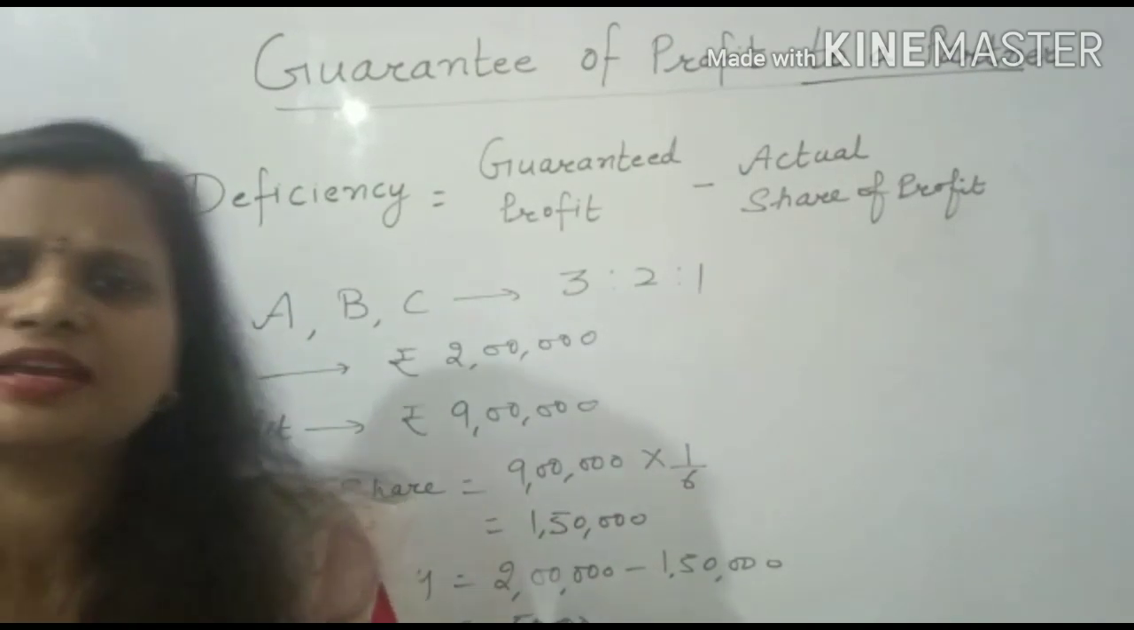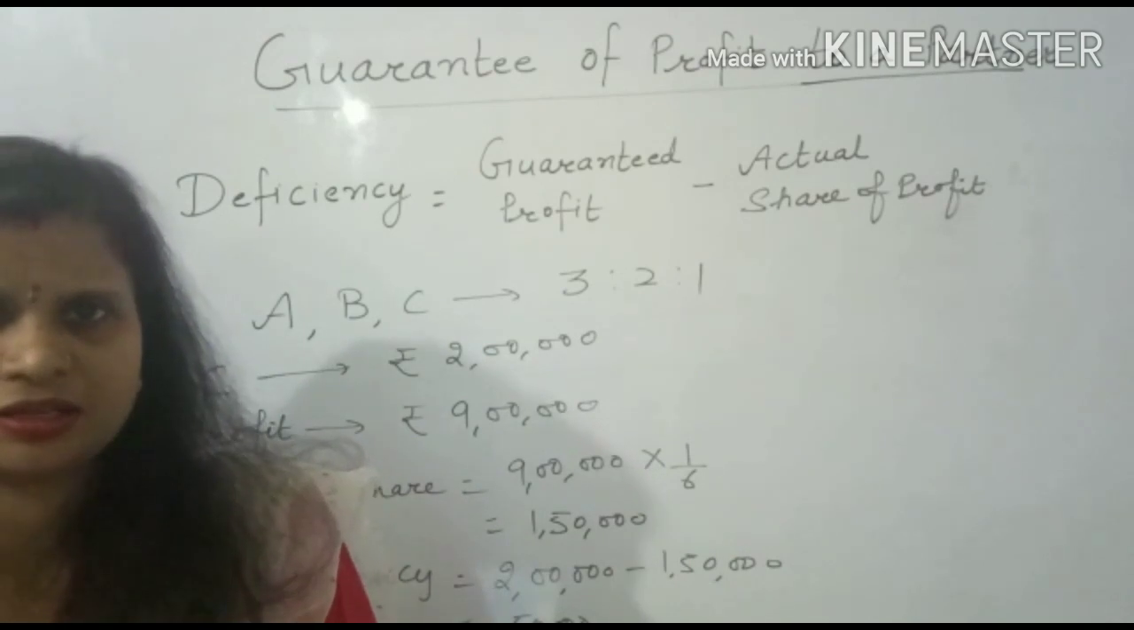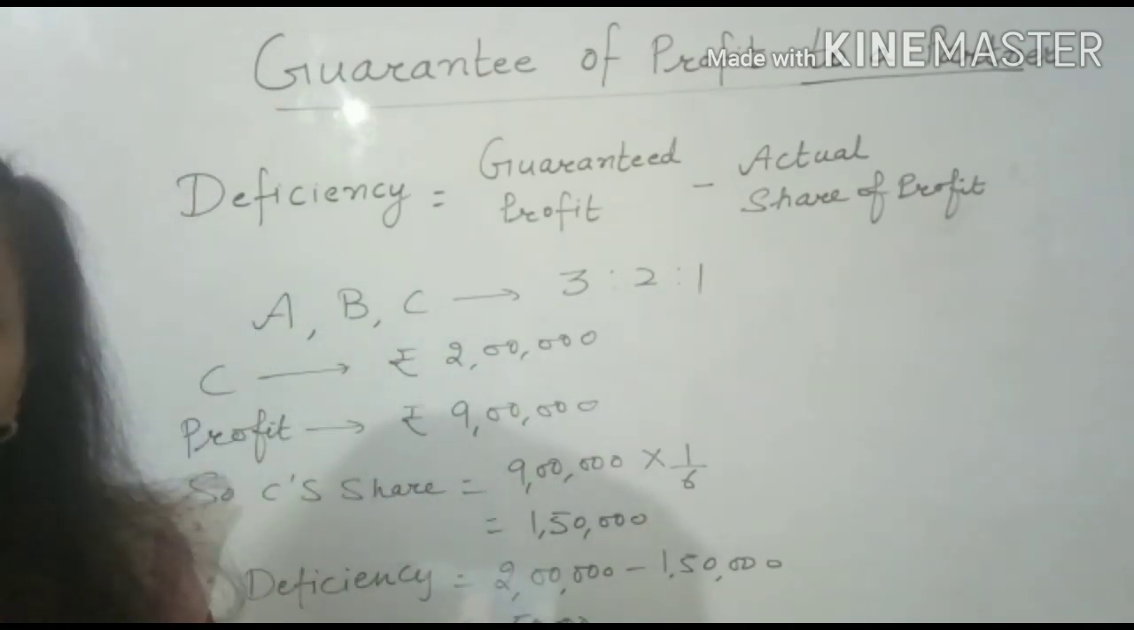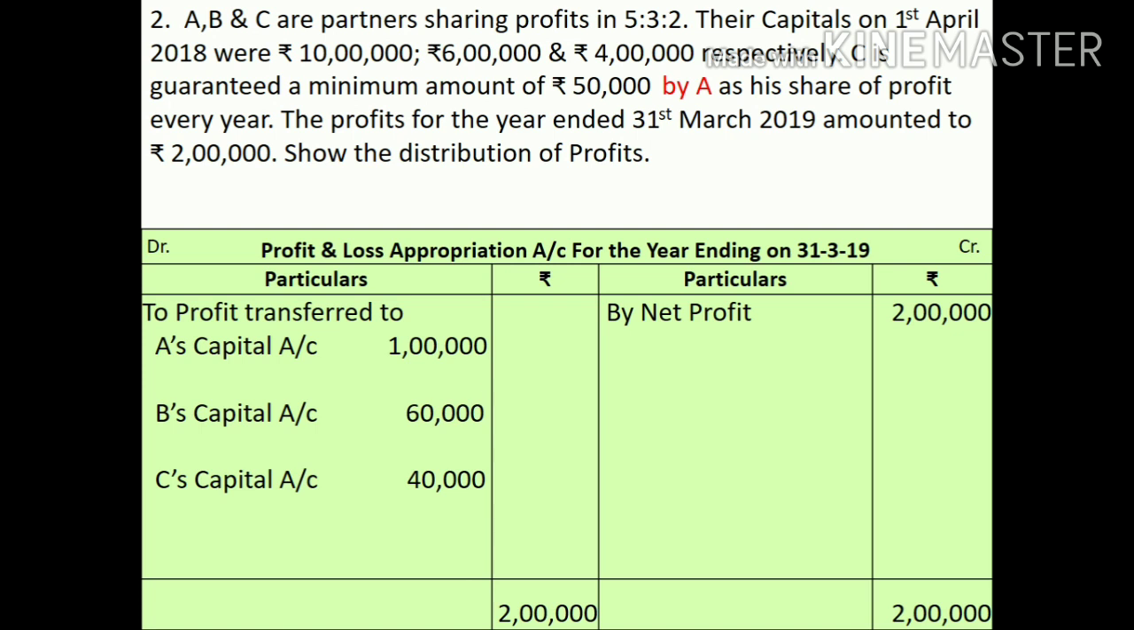Now we will discuss another example in which a partner has given the guarantee to another partner. We will make a slight difference in the statement. Now, in this question, what is the difference? C is guaranteed a minimum amount of rupees 50,000 by A. That means whatever deficiency there is in C's account on account of guarantee will be borne only by A.